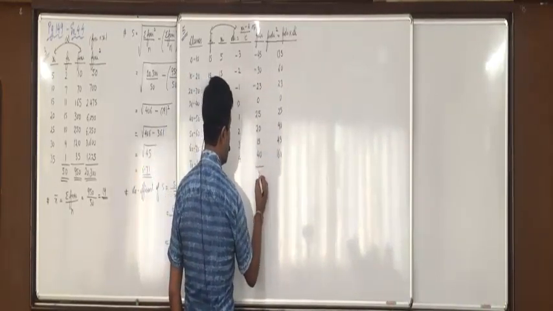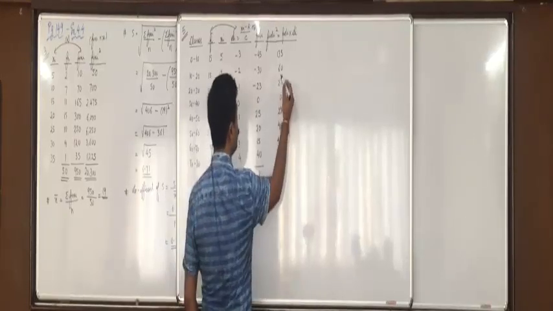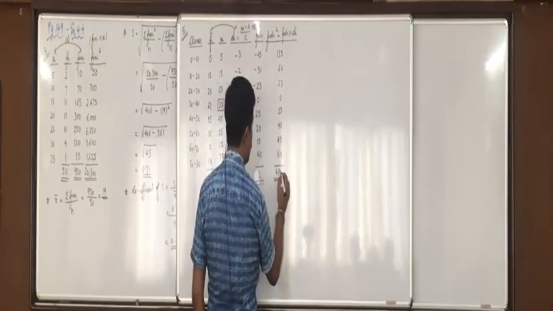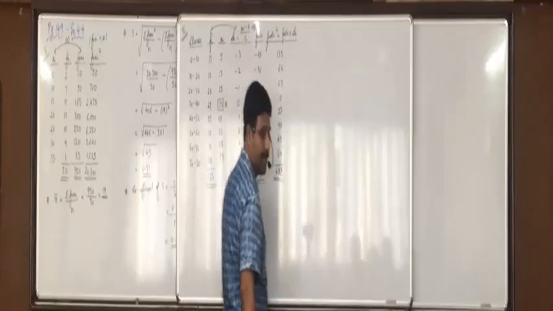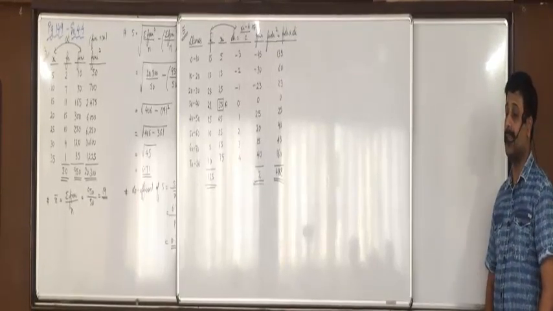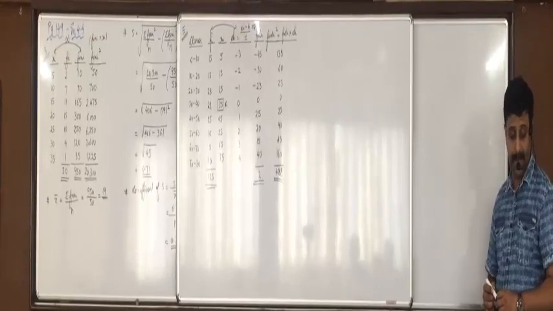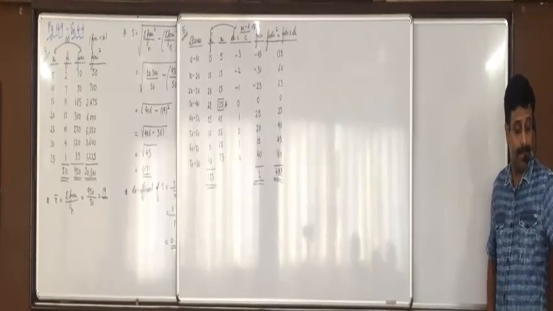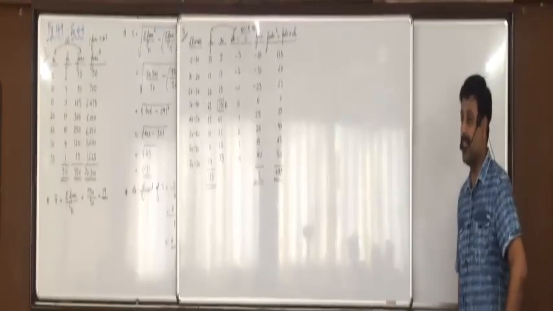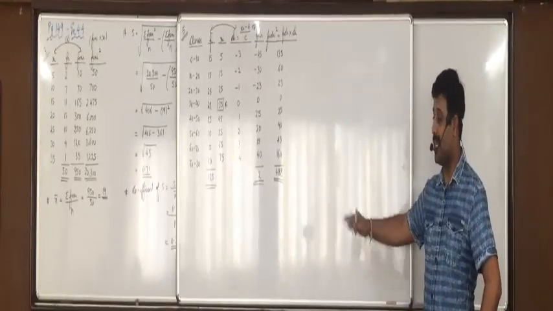Now we need the totals: the total of Fi is 125, Fi Di is 2, and Fi Di square is 488. So anyone having any confusions in this? After this one you will try on your own, okay? Raise your hand who is still doing the working.